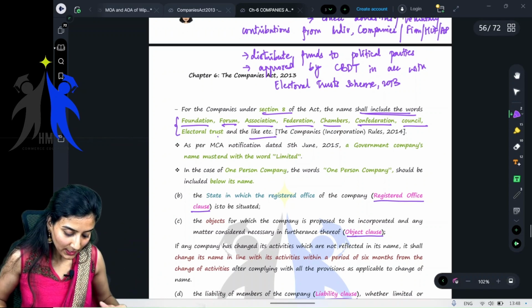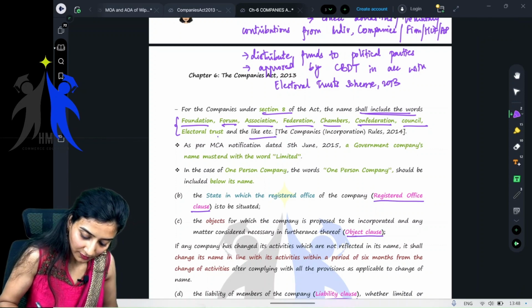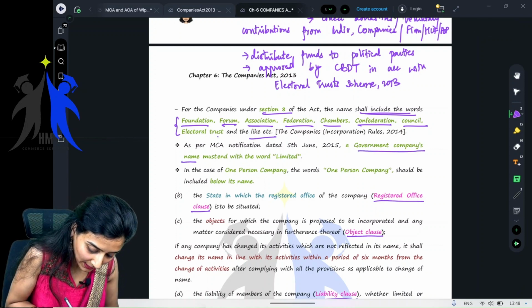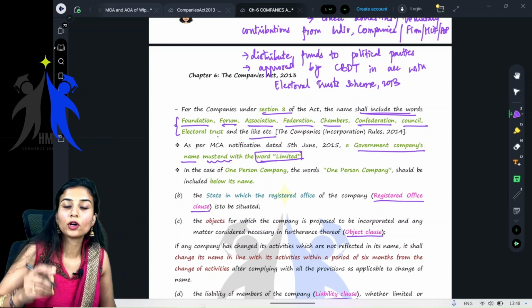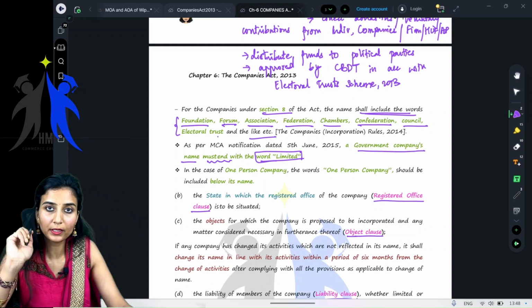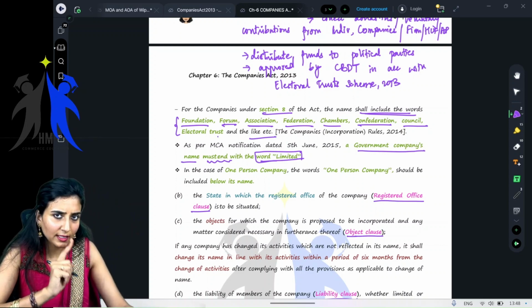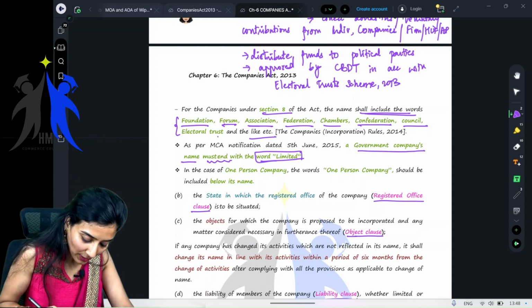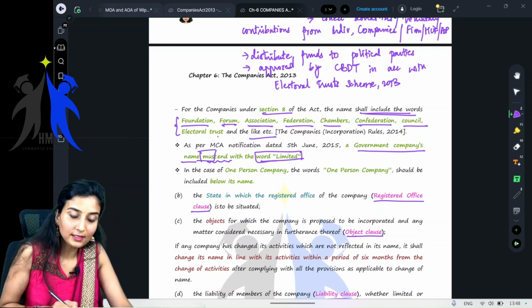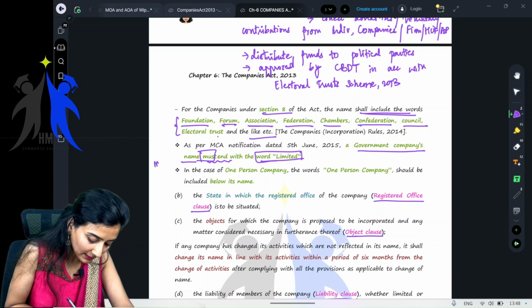Next, as per the MCA notification dated 5th June 2015, a government company's name must end with the word limited. What is a government company? Have you revised? If not, go back. Must means mandatory. In law, these are all law words.